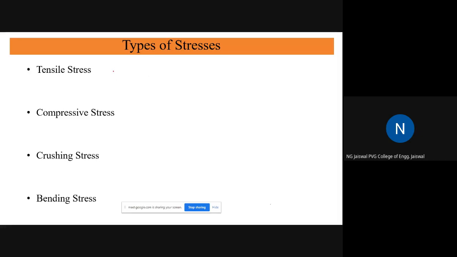Tensile stresses, very simple. The example is this small bar subjected to some axial tensile force P. If I take this cross section XX, what will it experience? It will experience some internal resistance. That is a stress. That stress is generally denoted by sigma T, equal to force divided by cross-sectional area. Very simple. Sigma T is the tensile stress.